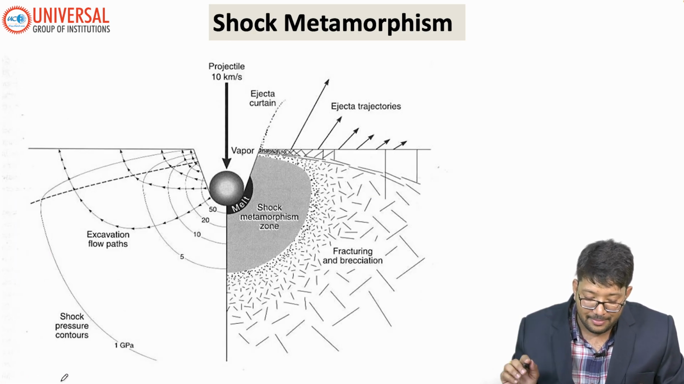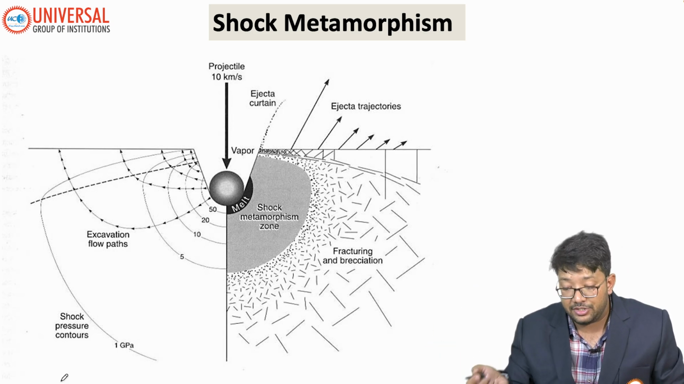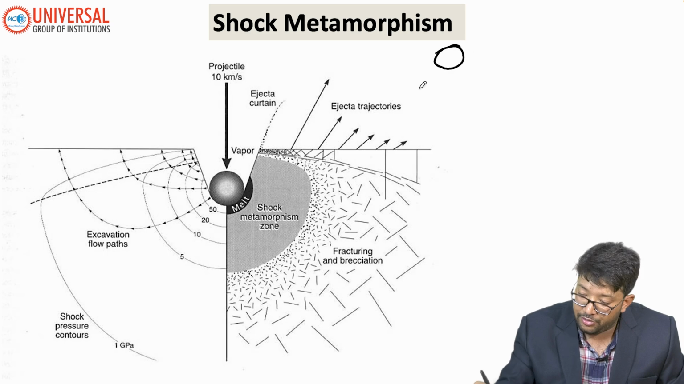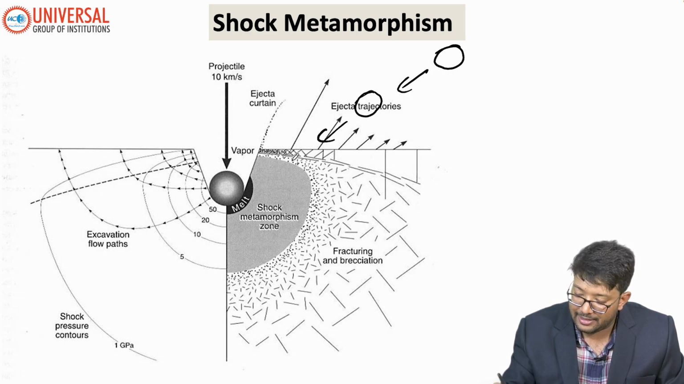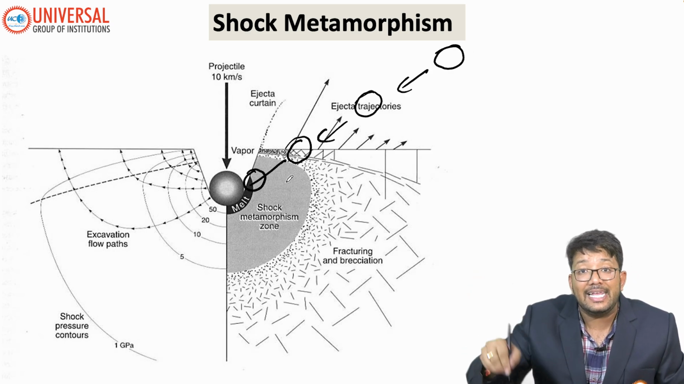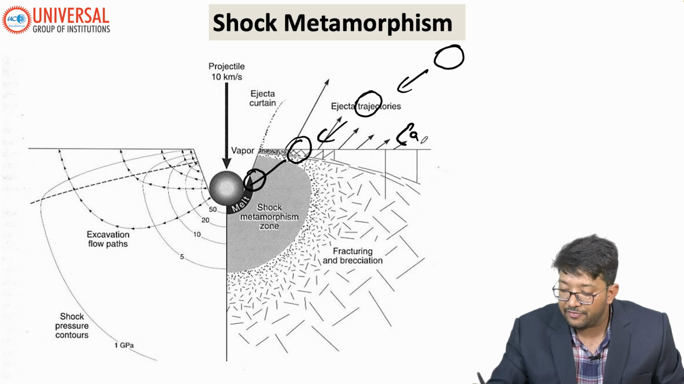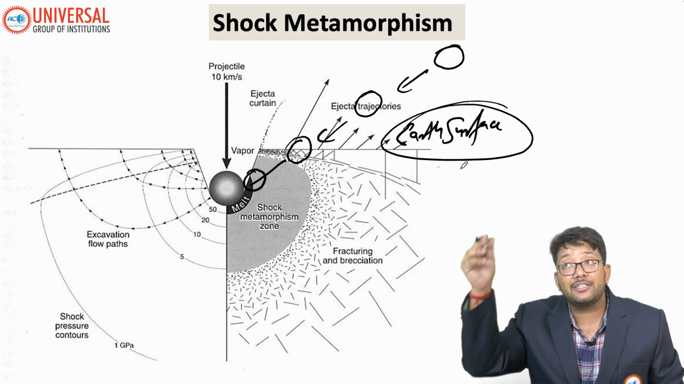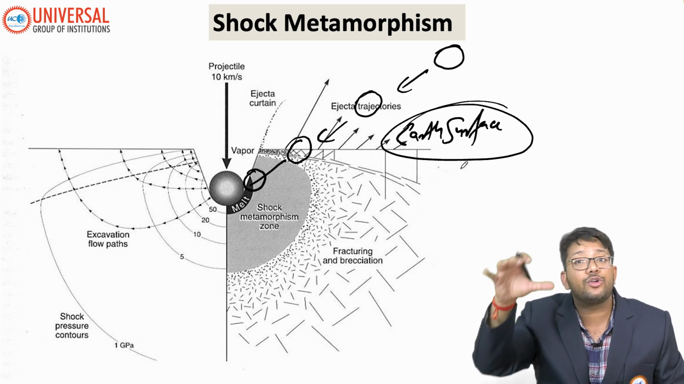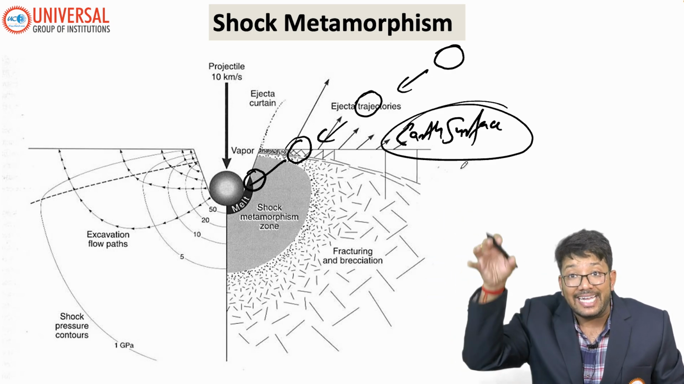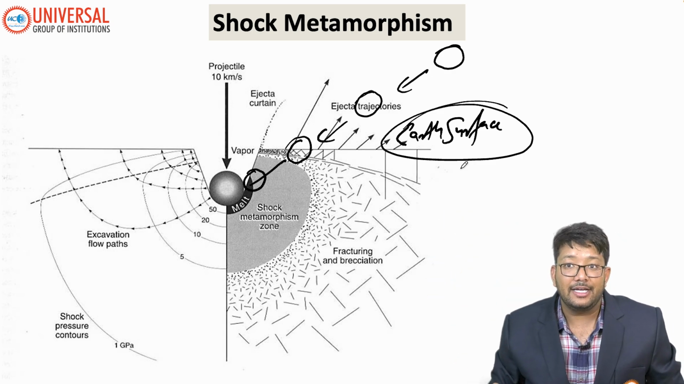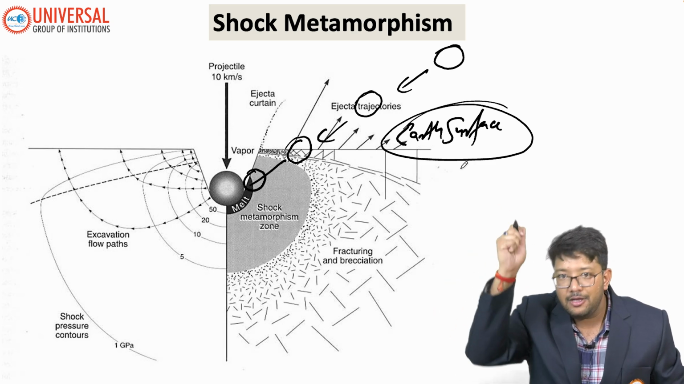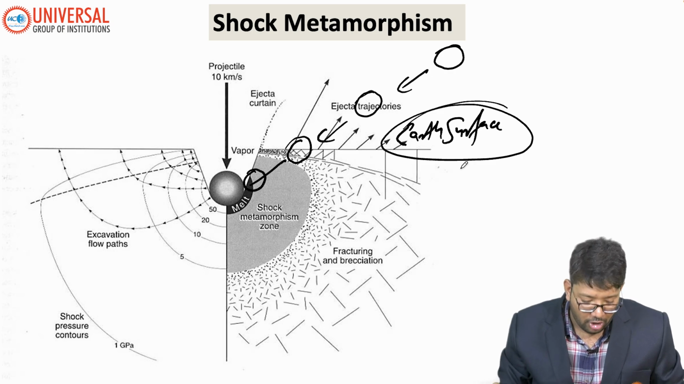Then comes our shock metamorphism. Shock metamorphism is very simple. The rock transformation is happening due to some meteoroid. Some meteoroid is coming toward the earth and it is hitting our earth's surface. Hope you are getting my point. Instantly new rocks form due to the intense heat and pressure. That is our shock metamorphism.